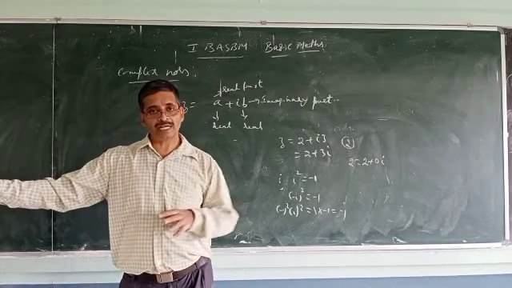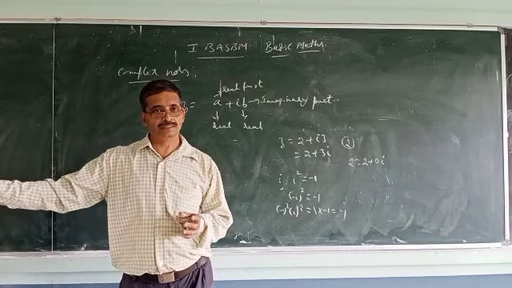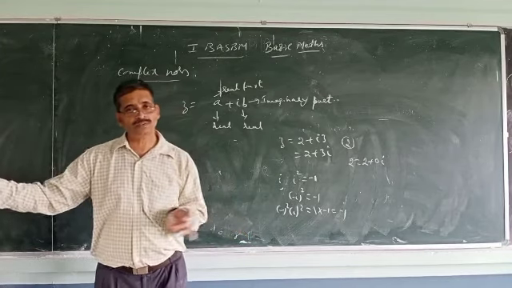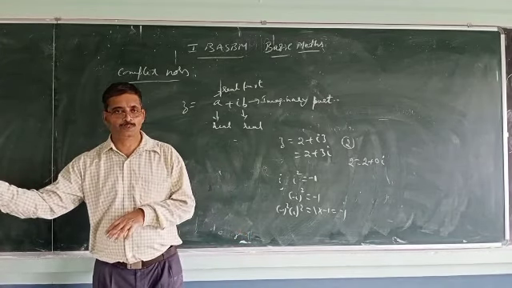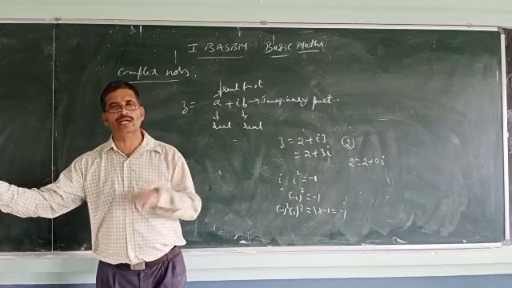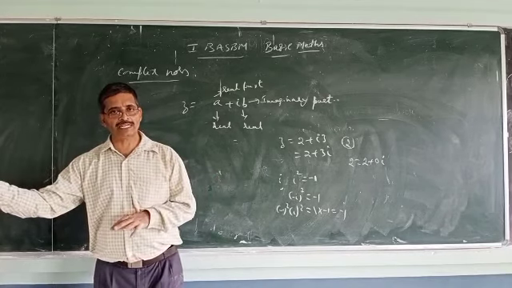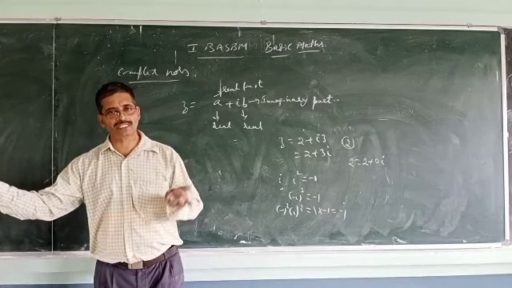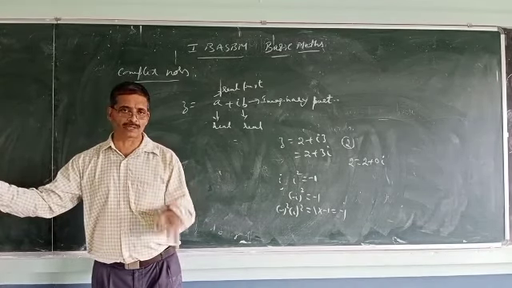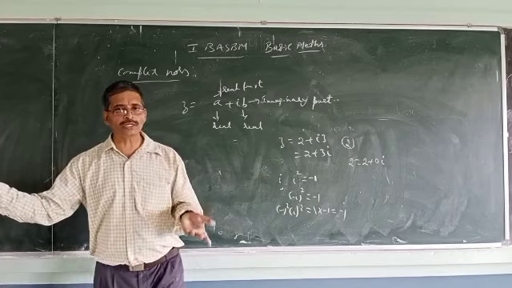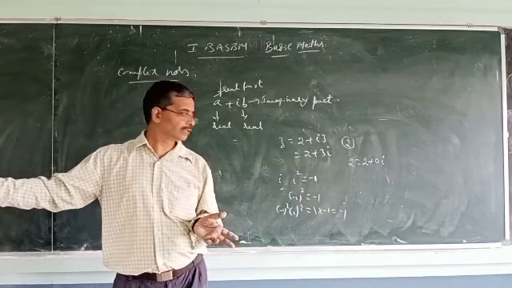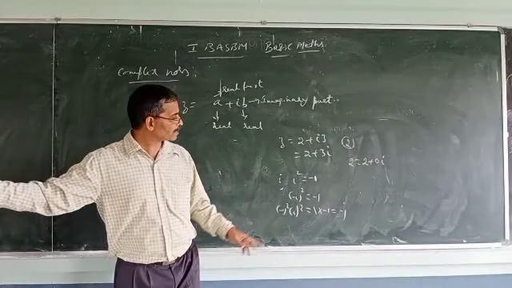So you can say that every real number can be written as a complex number. Minus 5 can be written as minus 5 plus 0i, because 0 into i is 0. So this is also a complex number.